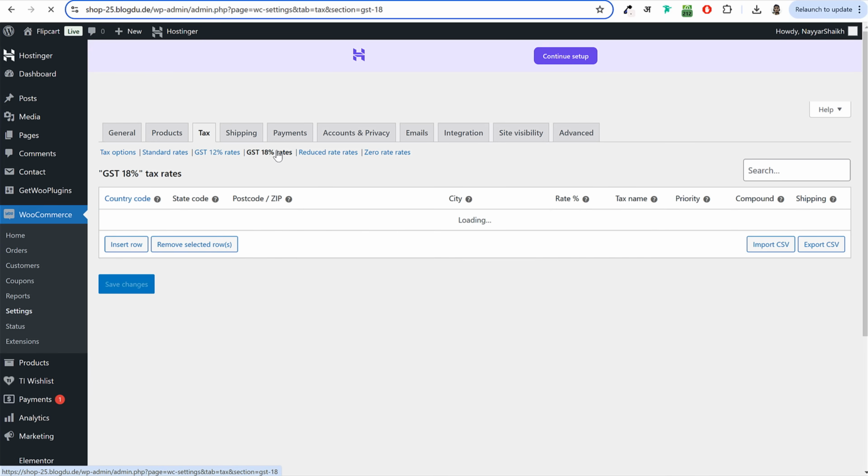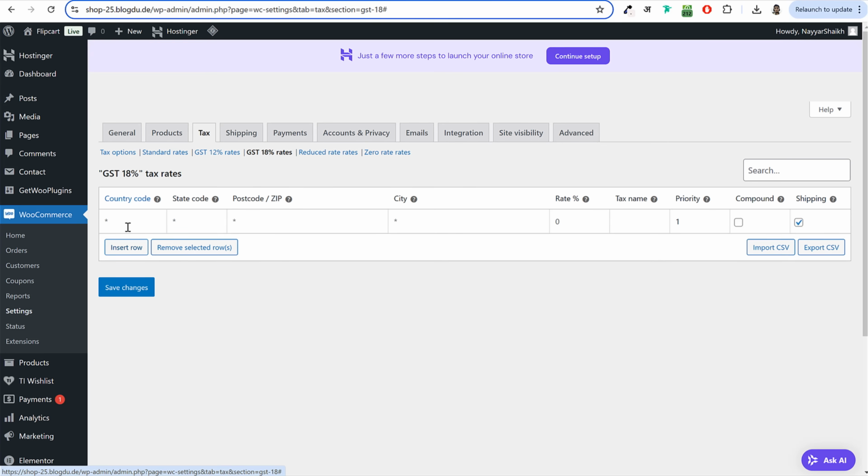Now click on GST 18% rates, click on insert row, same thing. Under country code, type in IN or whatever your country code is. Under rate, type in 18% or whatever rate you have selected. Under tax name, I'll type in GST 18%. Untick shipping and click on save changes. All right, this is done.